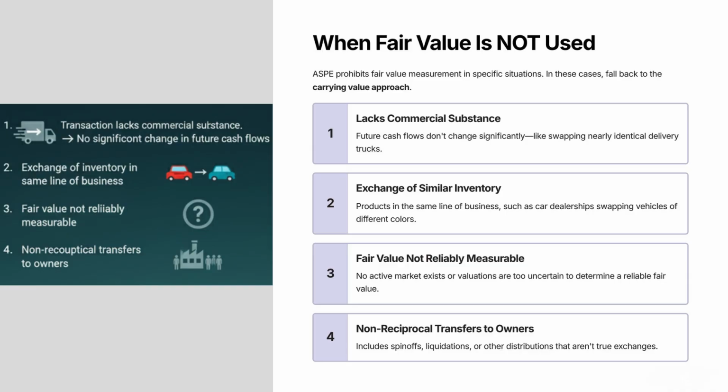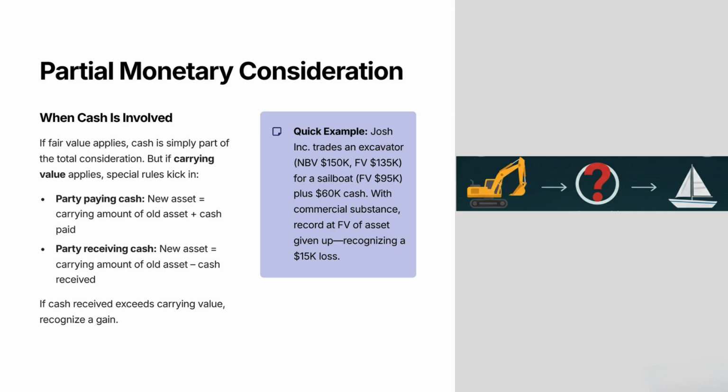And speaking of cash, what happens if there's both cash and non-cash items in the transaction? Let's look at partial monetary consideration. What if the deal involves cash plus a non-monetary asset? If fair value applies, the cash is just part of the calculation. But if carrying value applies, the party paying cash records the new asset at the carrying amount of the old asset plus cash paid. The party receiving cash records the new asset at the carrying amount of the old asset less cash received. If cash exceeds carrying value, a gain is recognized.